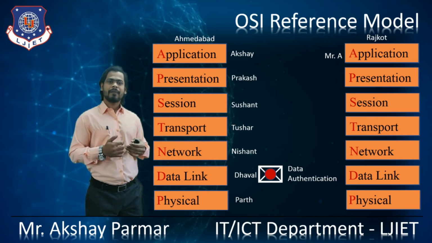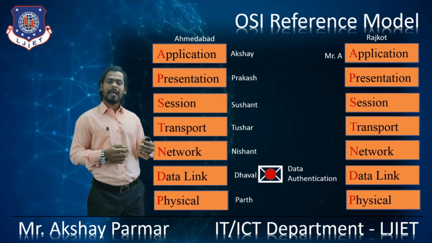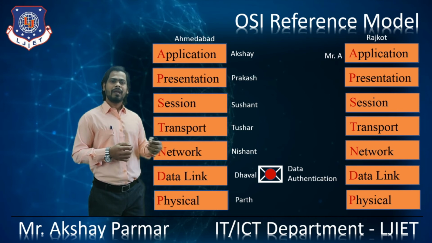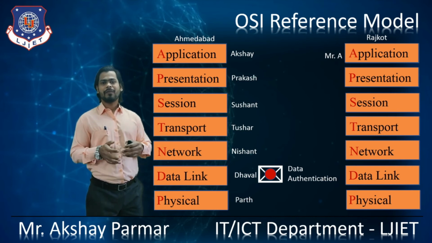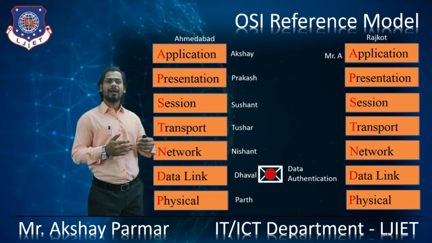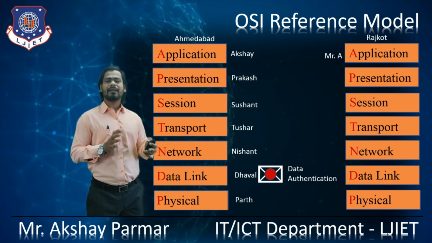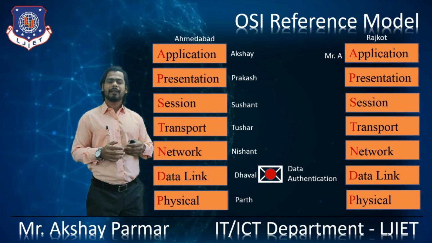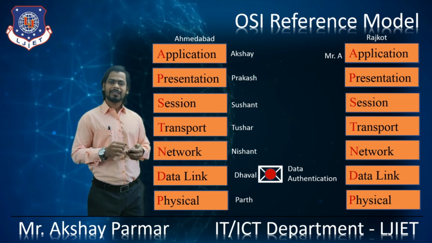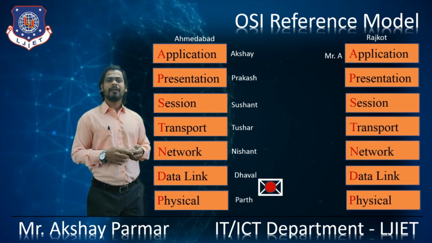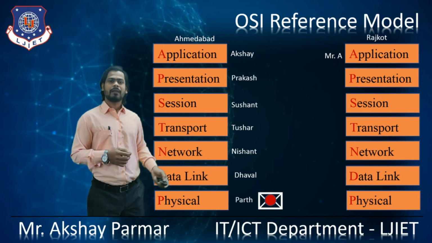So by that, if anyone in the middle of the transmission opens the envelope, they have to remove that rubber stamp, and this cannot be put back the same as before. So Dhaval will ensure the data authentication at the data link layer, right? After the rubber stamp seals the envelope, he will send that envelope to the path.